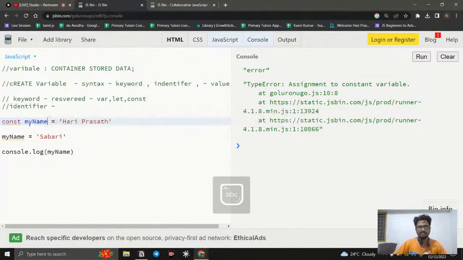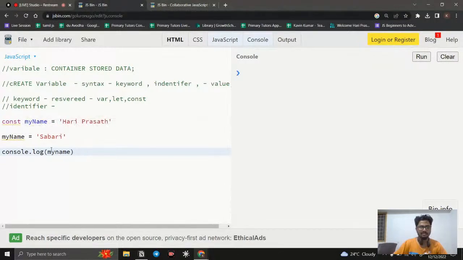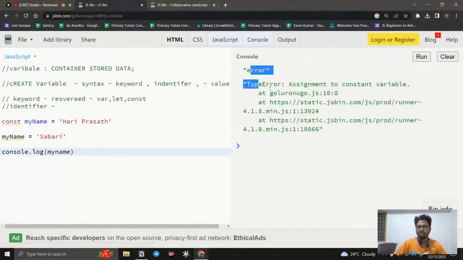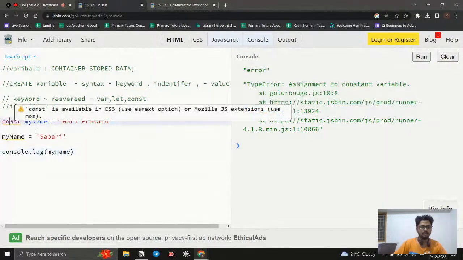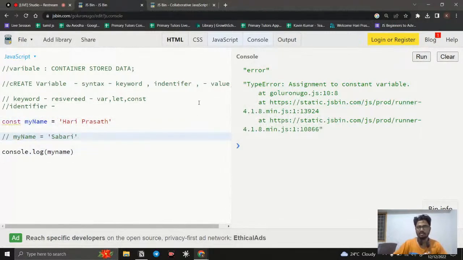And one more thing is, this identifier name is case sensitive. So once you are using this identifier name, you need to use the same case. For example, if I say my Name here, with the N in caps, but it was defined in small, and I run it, it will throw an error because myName is not defined. It is case sensitive, so whatever case you are using, you need to use it here.